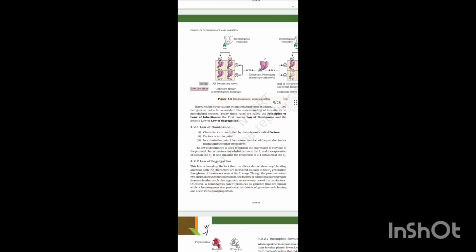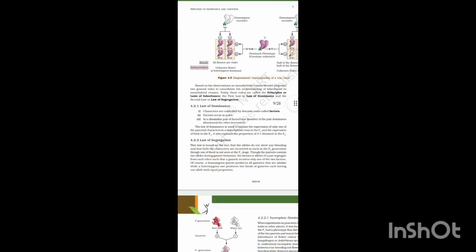Based on his observations on the monohybrid cross, Mendel proposed two general rules to consolidate his understanding of inheritance in a monohybrid cross. Today, these rules are called principles or laws of inheritance: the first, the law of dominance, and the second, the law of segregation.